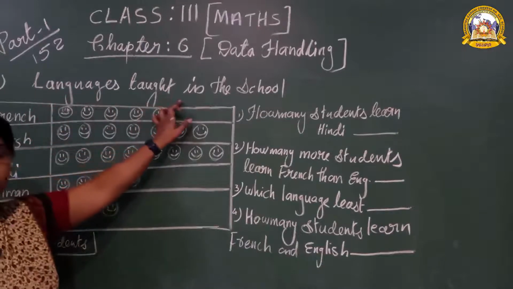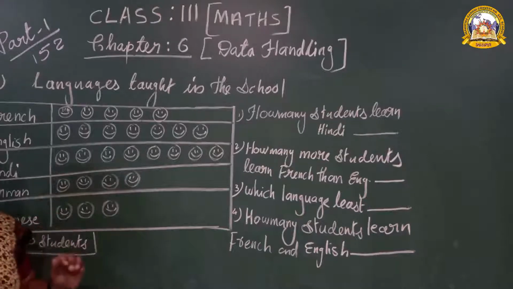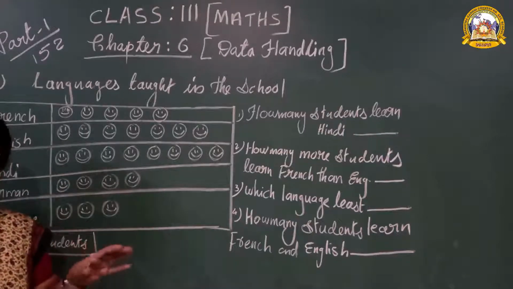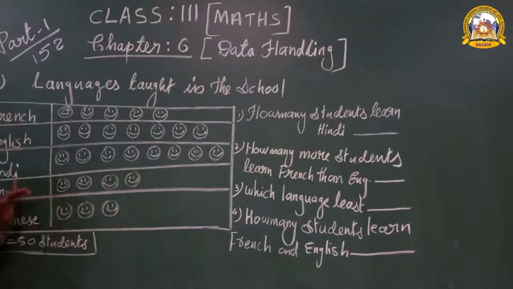Languages taught in the school. In a school, there are different languages taught. In your school, you are studying English, then your mother tongue is Hindi, the two languages. Like that in a school, there are 5 different languages: French, English, Hindi, German and Japanese. How many languages taught in this school? 5 languages. How to read it? French, English, Hindi, German and Japanese.